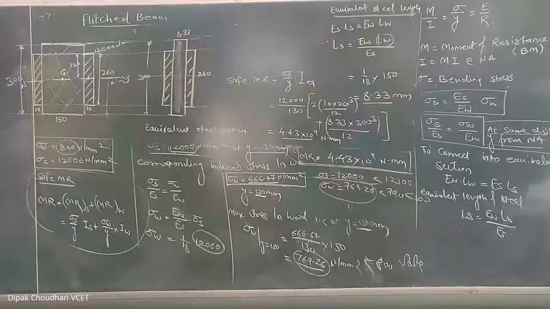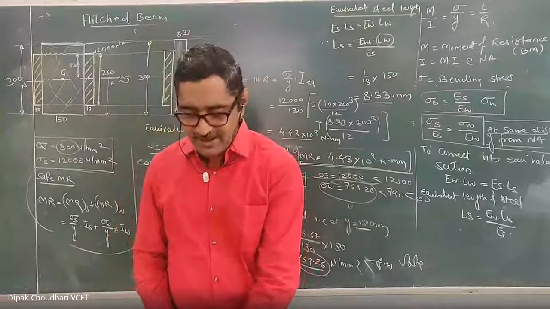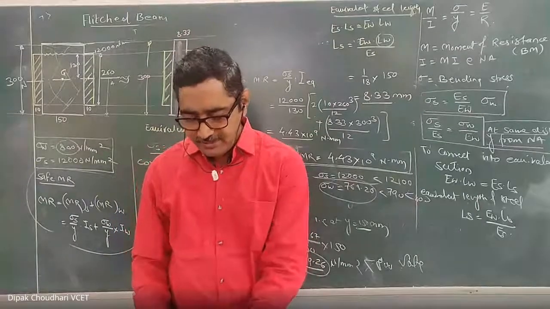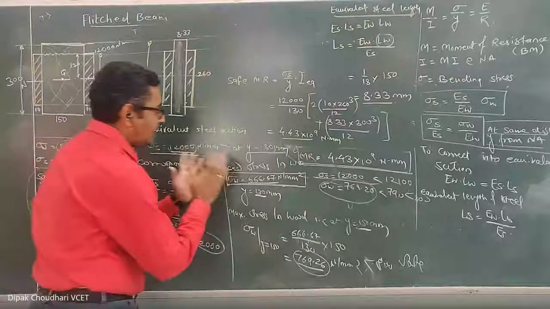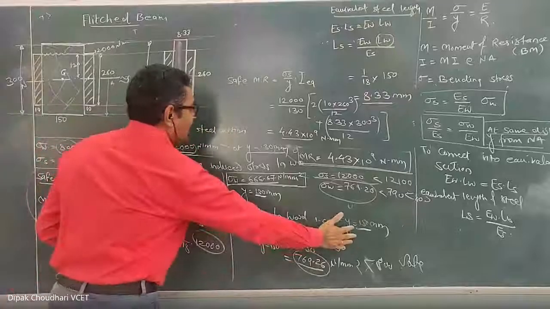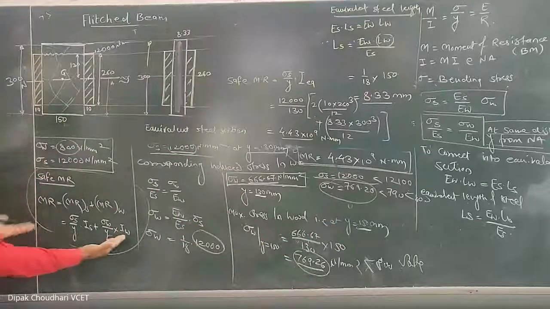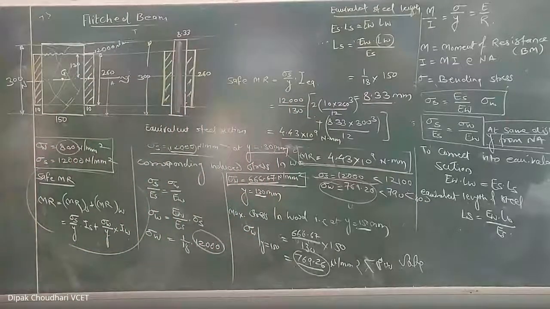Okay, so listen, both methods are the same. If you know the concept, you can go by any method. Here, I suggest don't go for only one method. Clear your concept for both methods, the composite section as well as the equivalent section. If the sum is the same, it will come in both. Only here it will change. If the composite section is taken, use this formula; if the equivalent section is taken, use this formula. Okay, any doubt?